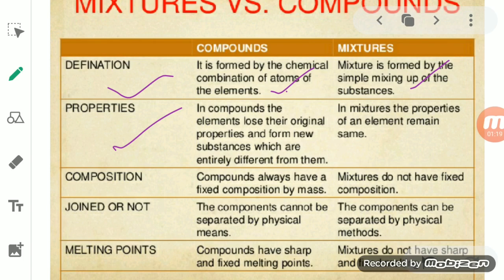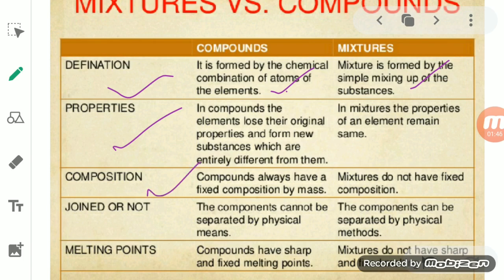As we discussed with iron and sulfur, iron shows its property and sulfur shows its own property, even though they are mixed together. So in a mixture, the components show their individual properties even after mixing.